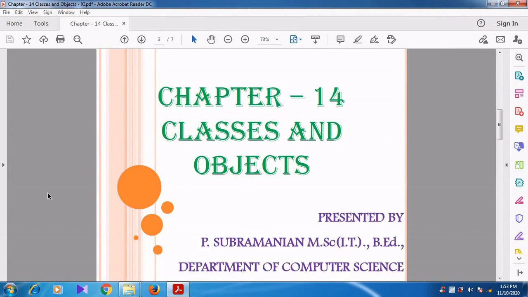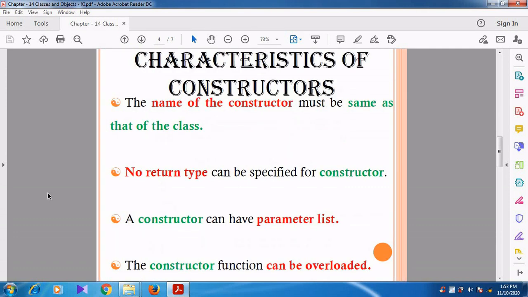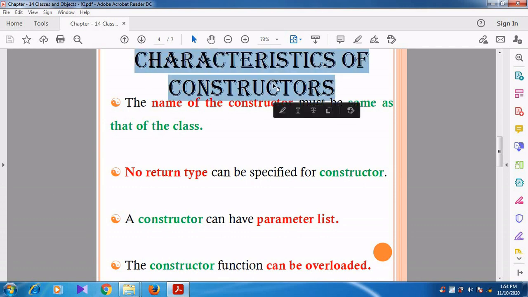In this video, we are going to discuss chapter 14, classes and objects. Now we are going to see the next topic, characteristics of constructors. It's a very important 5-mark question. We are going to discuss what the characteristics of constructors are.